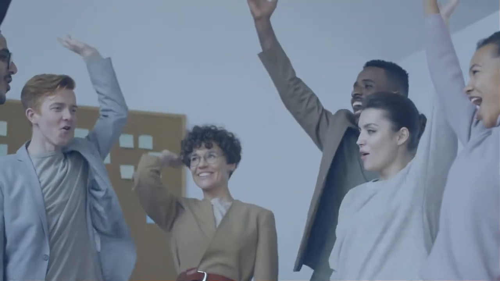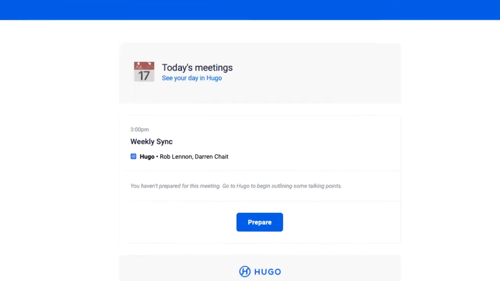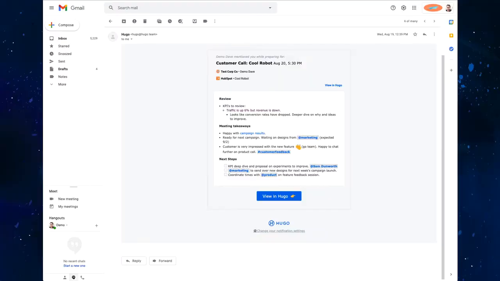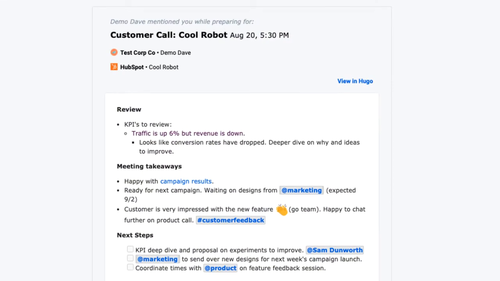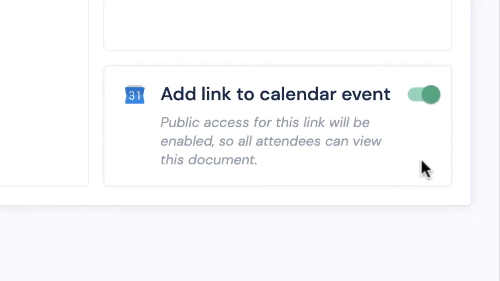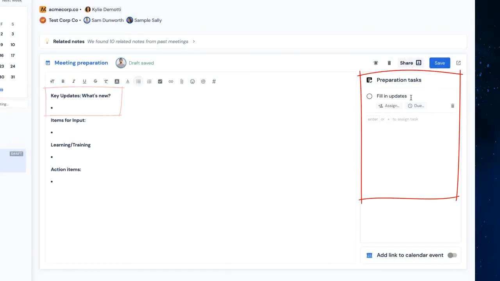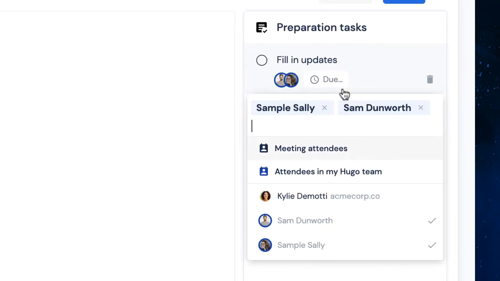This is similar but distinct from taking notes in a meeting. So for example, preparation in Hugo will tell you if you've prepared for your meeting yet. If not, you'll be encouraged to do so. When an agenda is set, it's automatically shared with other users on your team who are at that meeting. Preparation also provides you with a way to share the agenda with others by adding a link to your calendar event. And if there are any tasks to be done before the meeting, you can do that here too. All of these features are optimized for you to take place before the meeting starts.